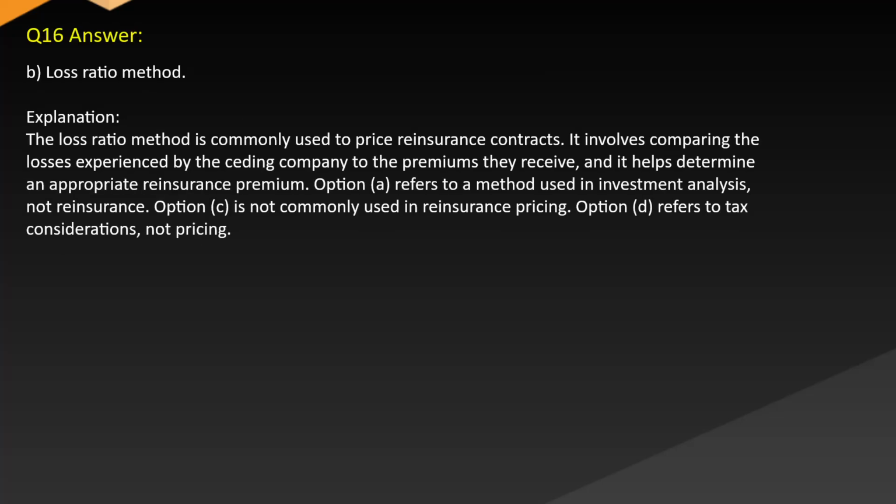Answer: B. Loss ratio method. Explanation: the loss ratio method is commonly used to price reinsurance contracts. It involves comparing the losses experienced by the ceding company to the premiums they receive, and it helps determine an appropriate reinsurance premium. Option A refers to a method used in investment analysis, not reinsurance. Option C is not commonly used in reinsurance pricing. Option D refers to tax considerations, not pricing.